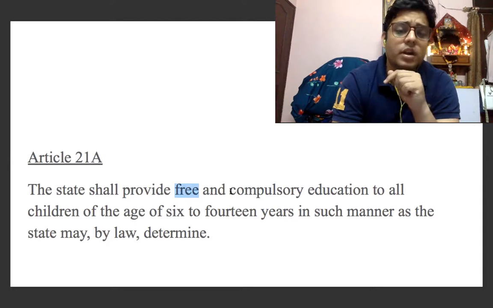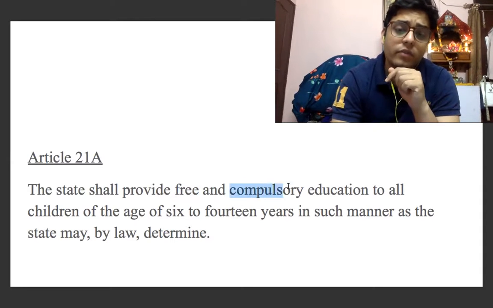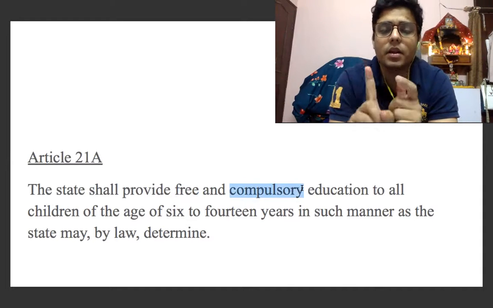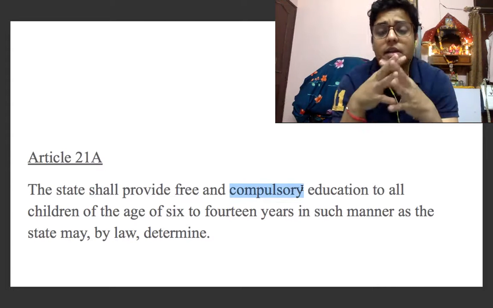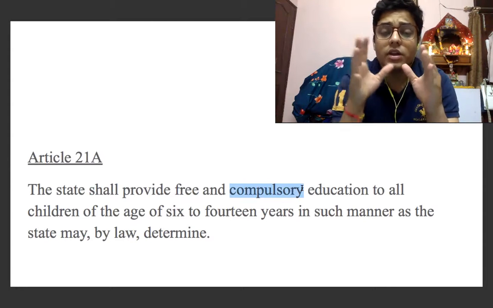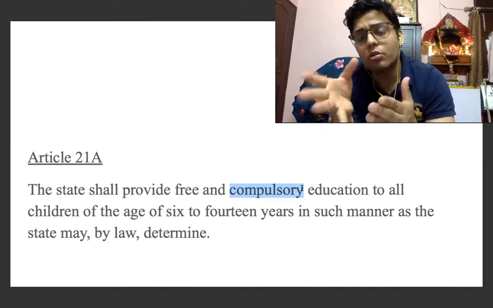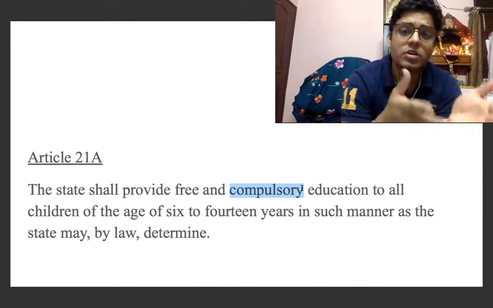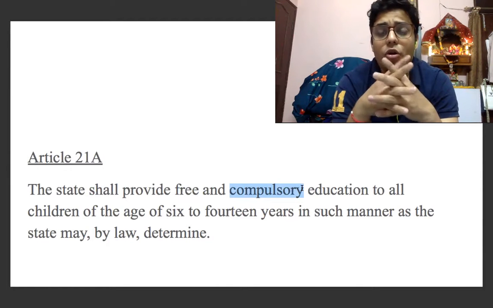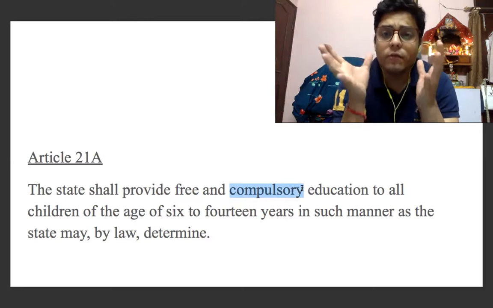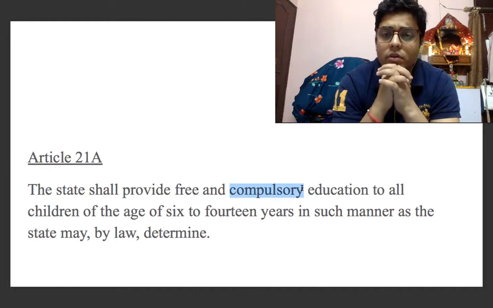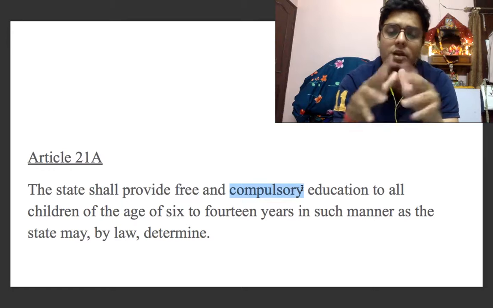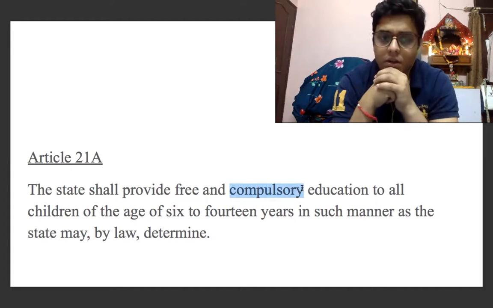And the third important point is it has to be free and it has to be compulsory also. So the state will make provision in such a way that it will bind not only the state but also the parents or the educational institutions to, in a way, force and coerce them to bring the students to the educational institution, so that they can have the benefit of this provision.